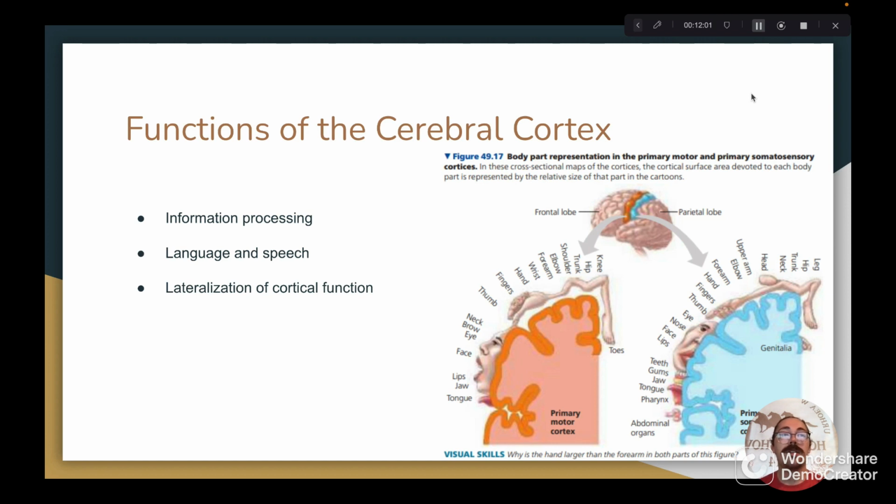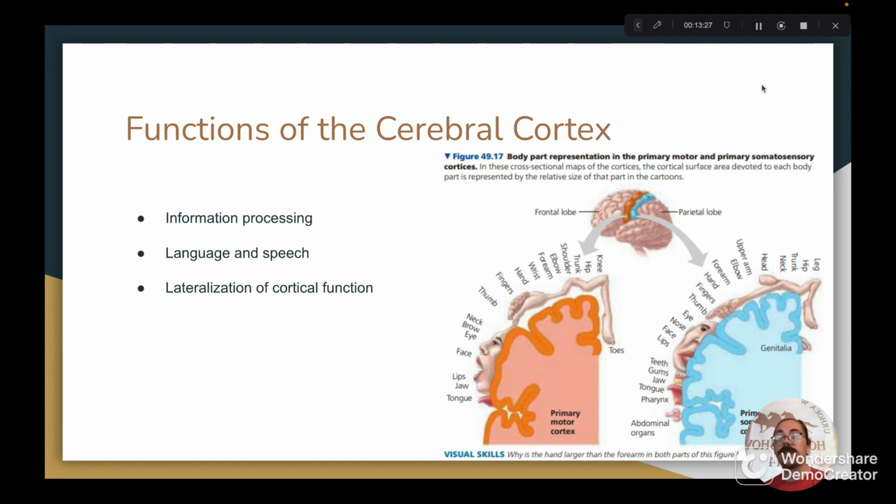Pierre Broca discovered that defects in a small area of the left frontal lobe, which is now referred to as Broca's area, affect one's ability to speak. And Carl Wernicke discovered that defects in an area of the posterior region of the left temporal lobe, which is now referred to as Wernicke's area, affect one's ability to comprehend speech. Which brings me to my next point.